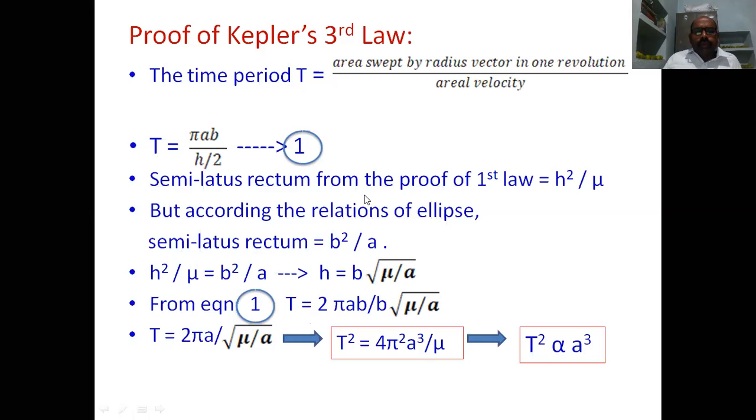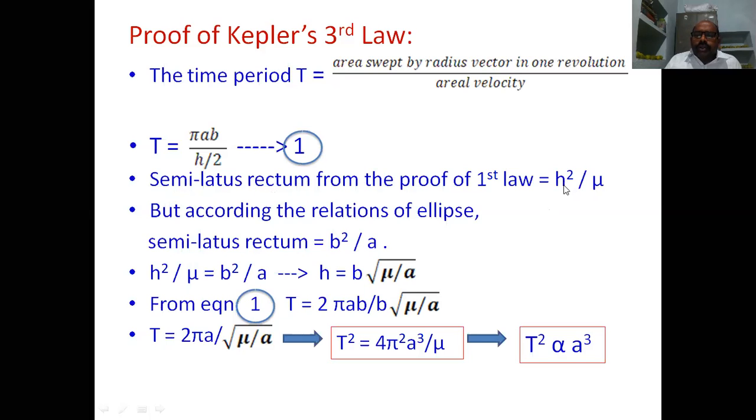But in the proof of the first law, we derived one relation, the semi-latus rectum. So now we have compared the motion of the planet with an ellipse, with some quantities. According to those quantities, the semi-latus rectum is h square by mu, where mu is equal to GM, capital G, capital M.